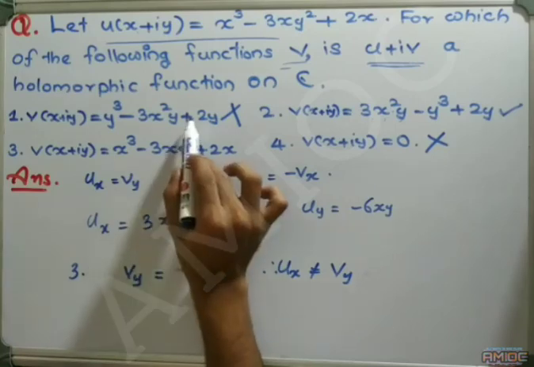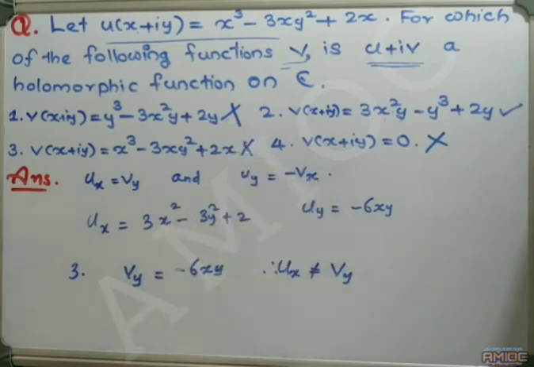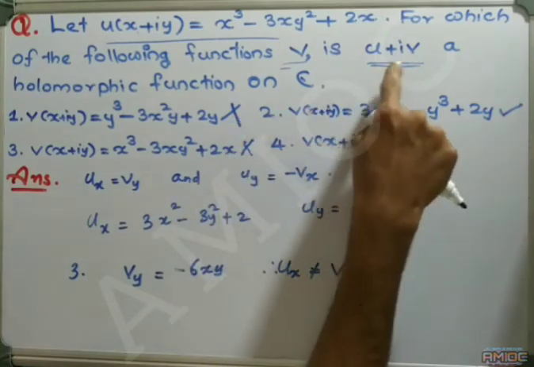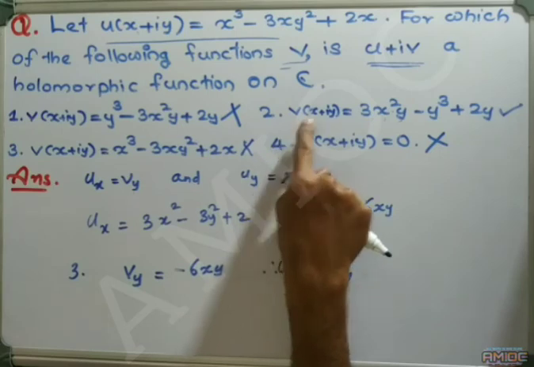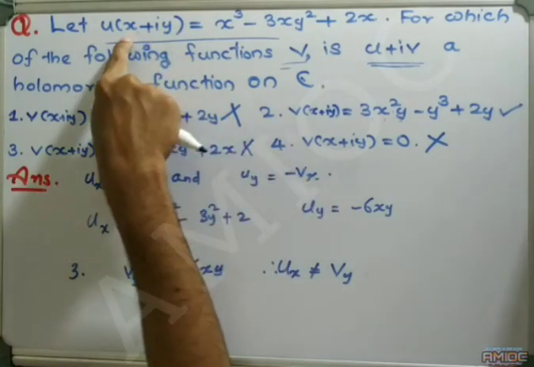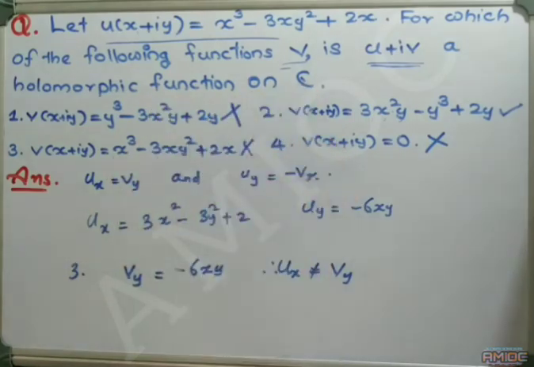Hence, in options 1, 3 and 4, the function v does not satisfy the Cauchy-Riemann equations. Therefore, those functions are not possible as u plus iv is analytic. In the second option, the given function satisfies the Cauchy-Riemann equations, and we can find that v is harmonic. Therefore, v is the harmonic conjugate of u, and u plus iv is holomorphic, meaning analytic, on C.